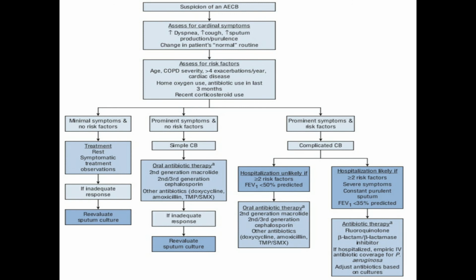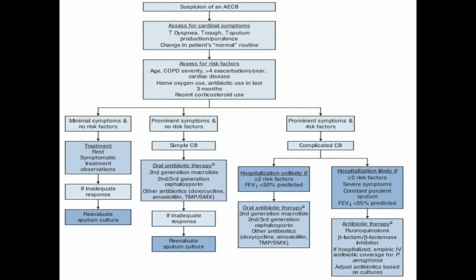If the patient has any of these cardinal symptoms, we should also assess for the risk factors, such as age, COPD severity, more than 4 exacerbations per year, cardiac disease, home oxygen use, antibiotic use in the last 3 months, and recent corticosteroid use. So we have to collect all of this previous history of the patient. Then we can classify the patient depending upon the severity of the signs and symptoms and risk factors.